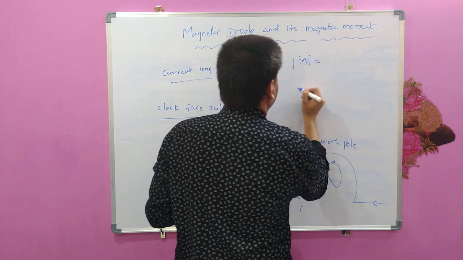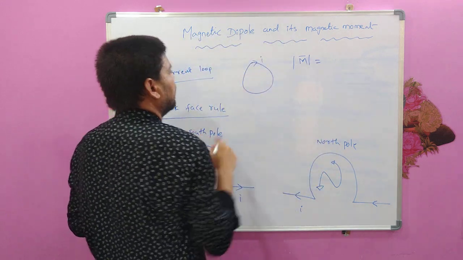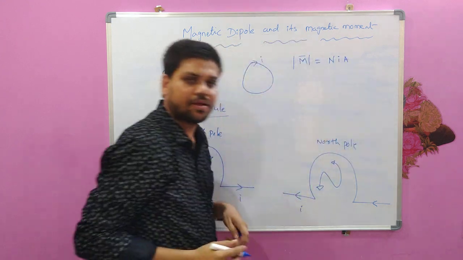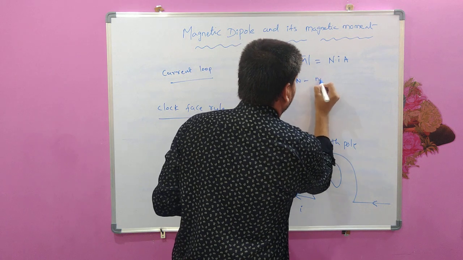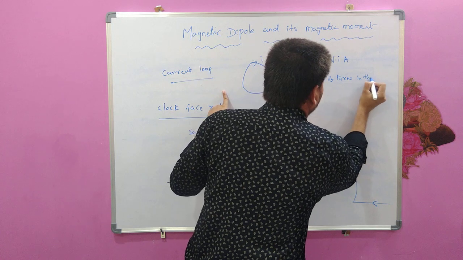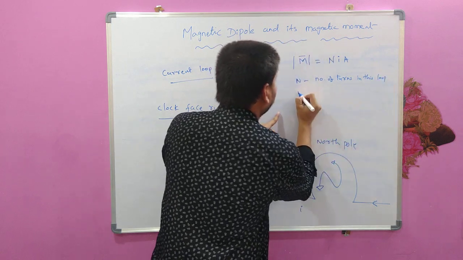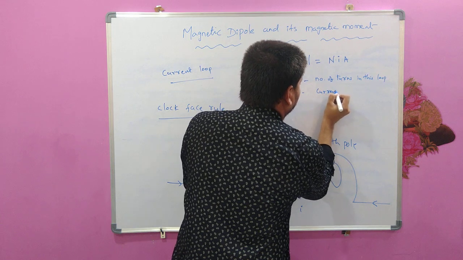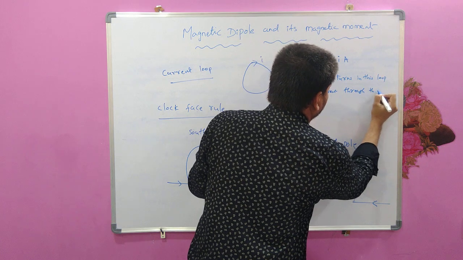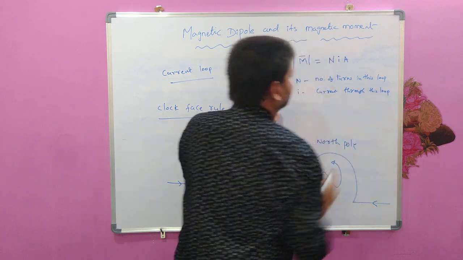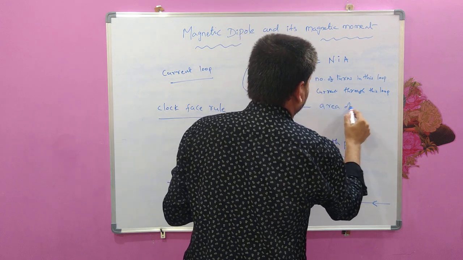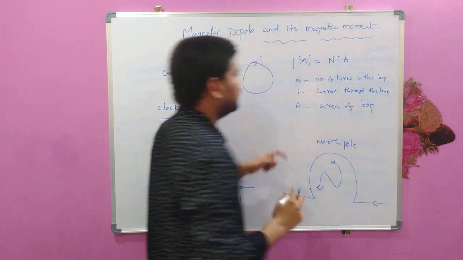The magnetic moment of this magnetic dipole is simply, let me write the magnitude first. The magnitude of the magnetic moment of this magnetic dipole is NIA. What is N here? N is the number of turns in this loop. And I is the current through the loop, how much current is passing through the loop. And A is the area of the loop.